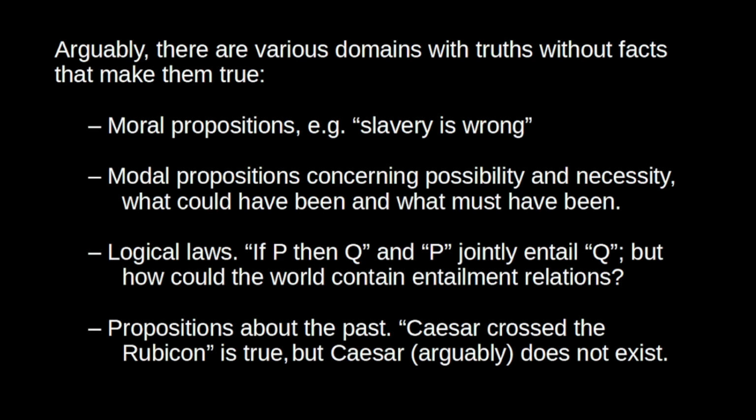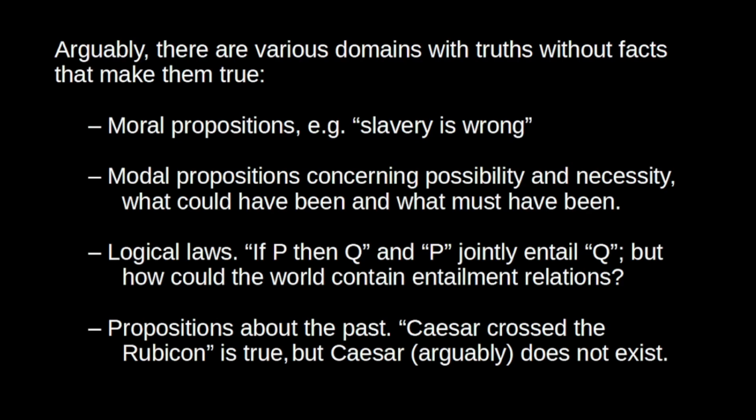This proposition, "I could have worn a blue shirt," describes not an actual state of affairs, but a merely possible state of affairs. It's possible that I'm wearing a blue shirt, or that I was wearing a blue shirt. I'm not actually wearing a blue shirt. Now, what should the correspondence theorists say here? Are there facts in the actual world that somehow make this true, or when I say I could have worn a blue shirt, does that correspond to a merely possible fact? And what the hell would a merely possible fact be? So do we have to postulate some realm of ghostly modal facts, merely possible facts, to make sense of modal truths?